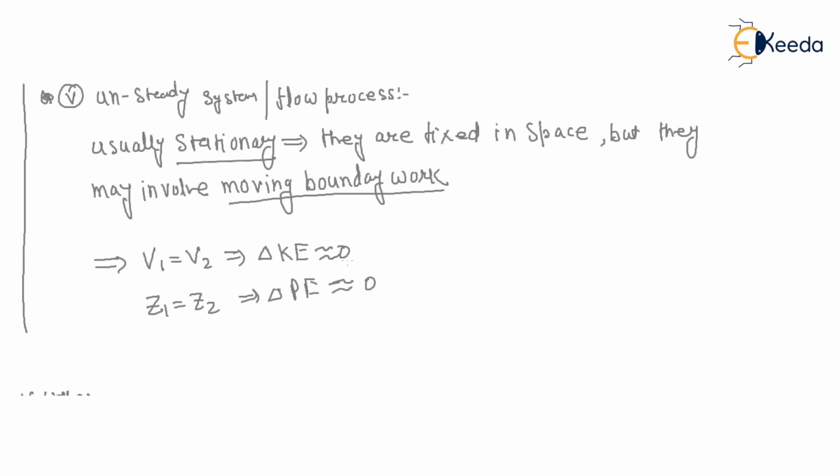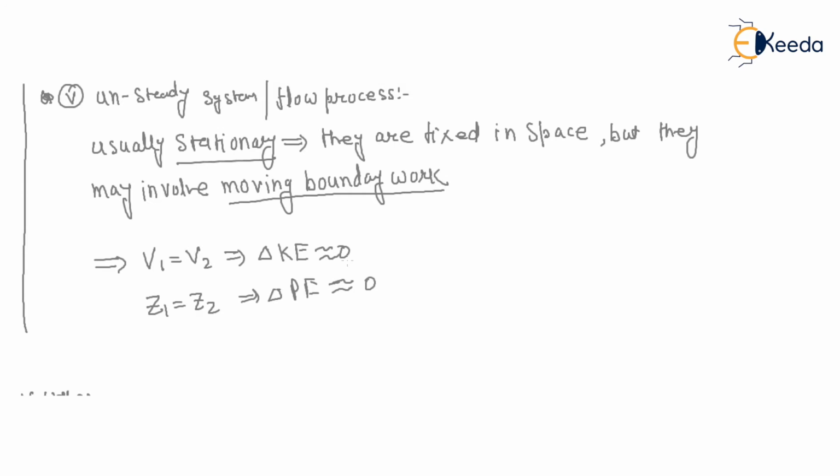But in the case of a steady flow process, the system is stationary, and along with that it is fixed in size, that means there is no moving boundary work. But what is the unique difference? In the case of an unsteady flow process, though the system is stationary, there is also a moving boundary work, right?